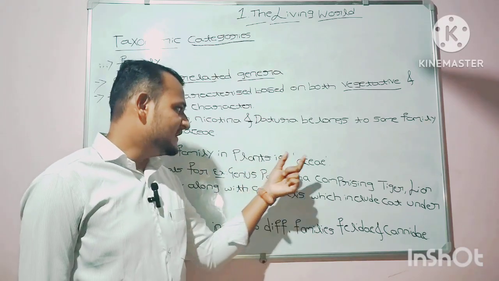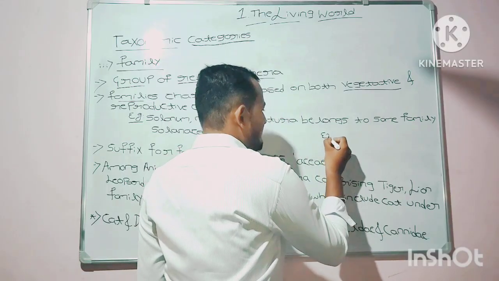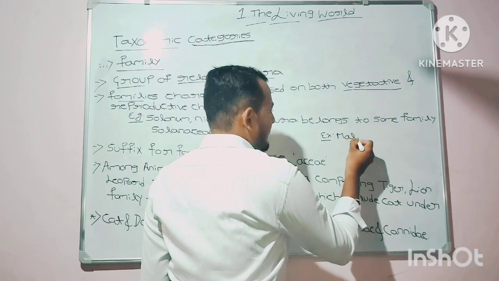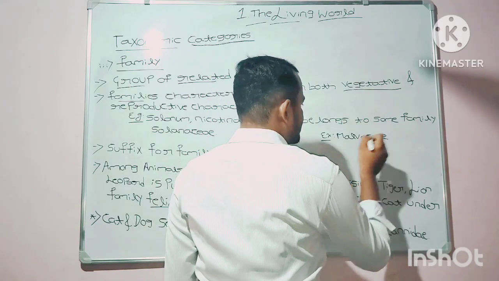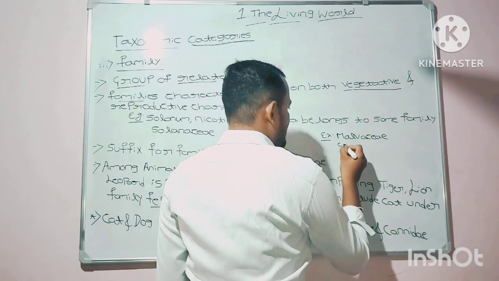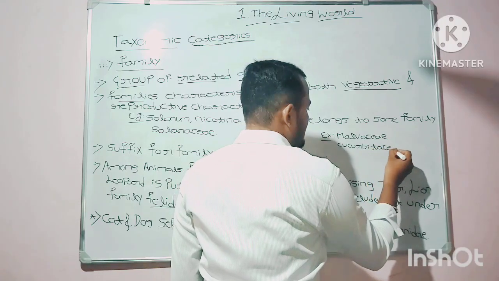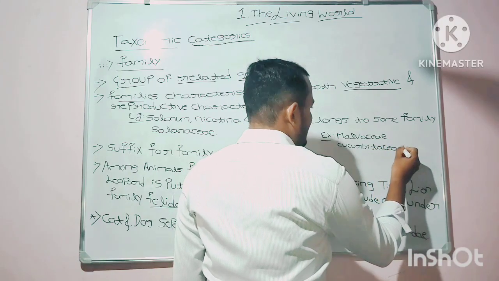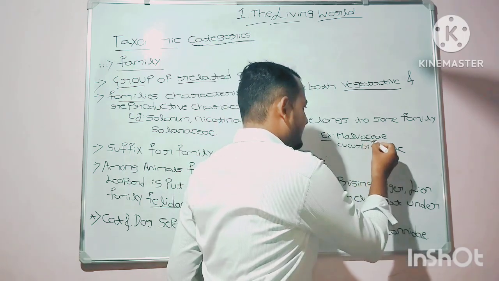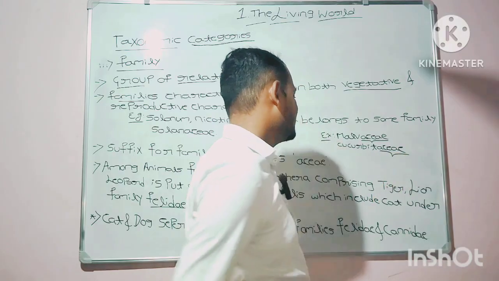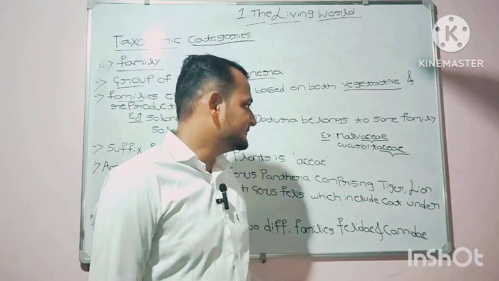The suffix for family in plants is aceae. As you may see, for example, Malvaceae and Cucurbitaceae. The families that are ending with aceae, it is a suffix. The suffix for family in plants is aceae.